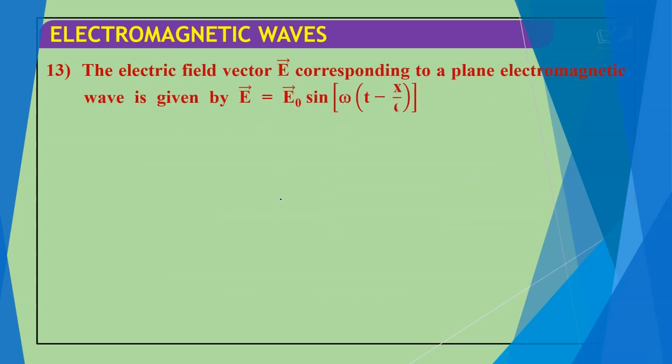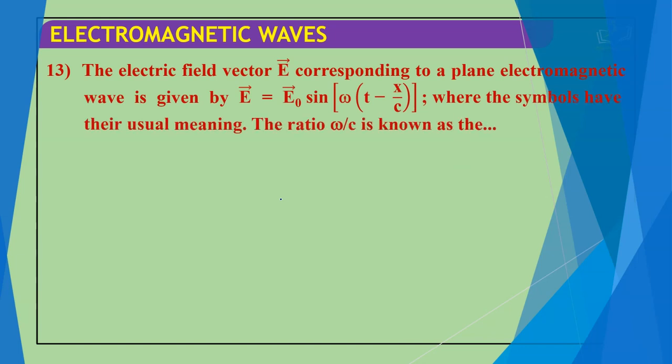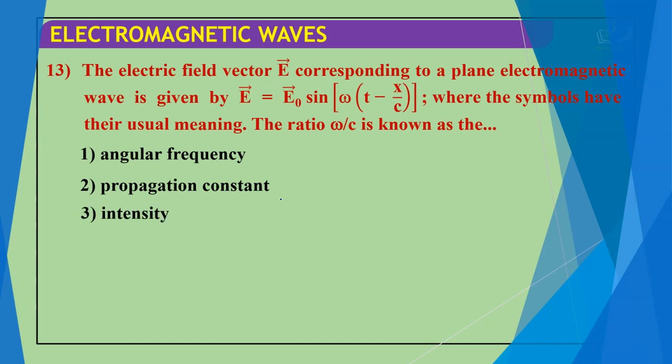Next question: the electric field vector E corresponding to the plane electromagnetic wave is given by E equals E naught sin(omega t minus x by c), where symbols have their usual meaning. The ratio omega by c is known as angular frequency, propagation constant, intensity or impulse.